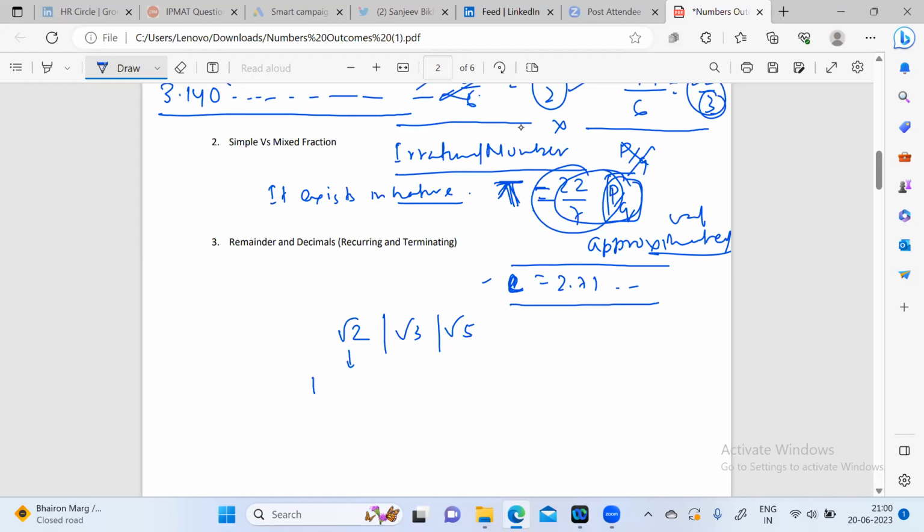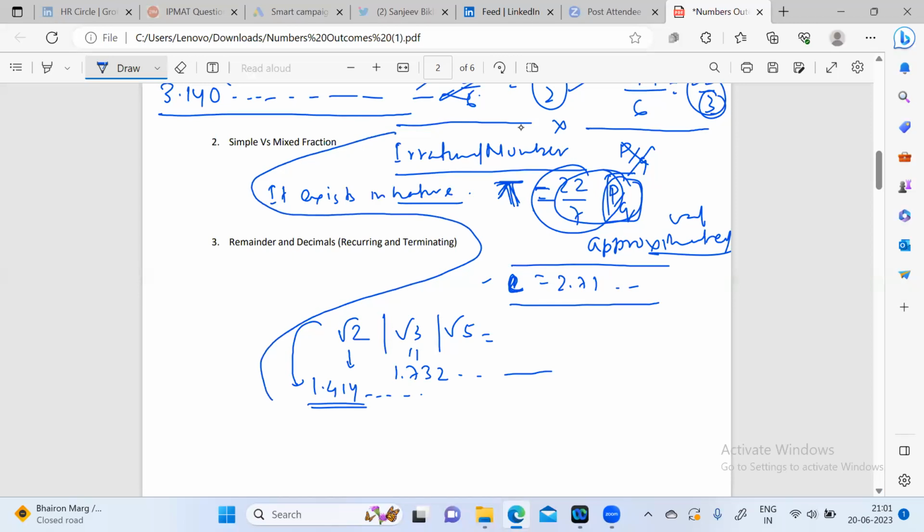The value of root 2 is 1.414. This is what we write, and it is an approximated value of root 2. Otherwise, it goes till infinity. Similarly, the value of root 3 is 1.732, but it goes ahead, and the same stands for 5. So this is how we identify irrational numbers.